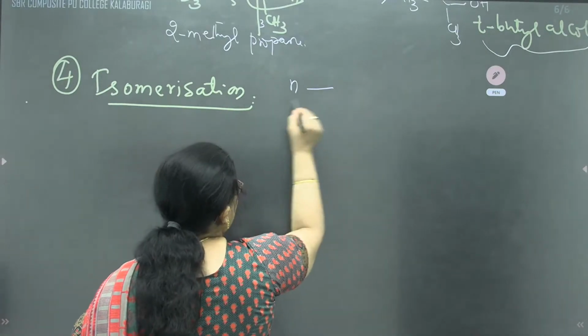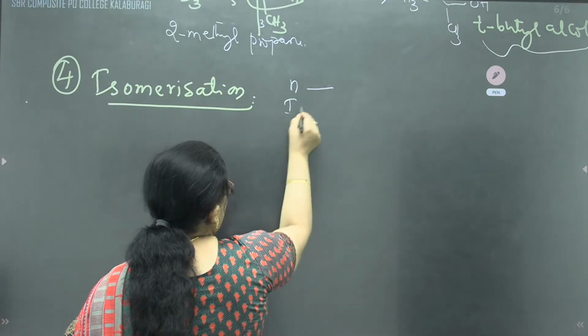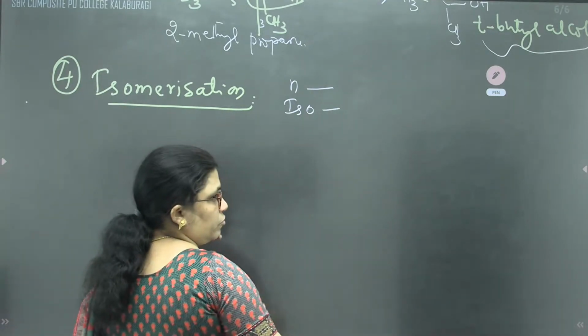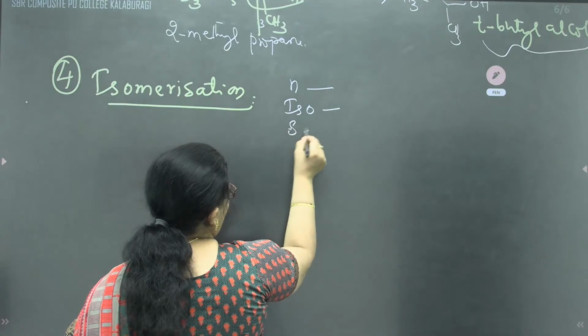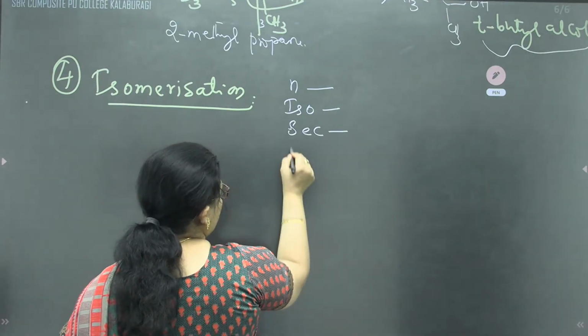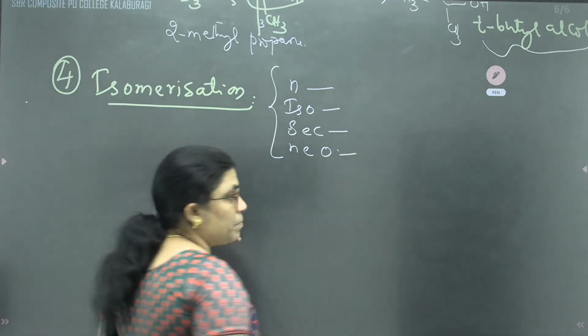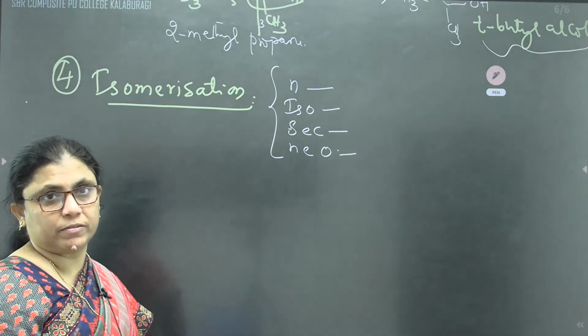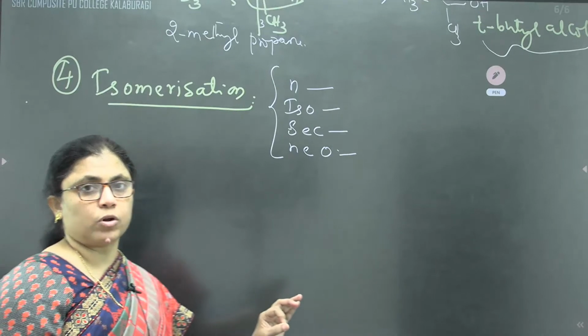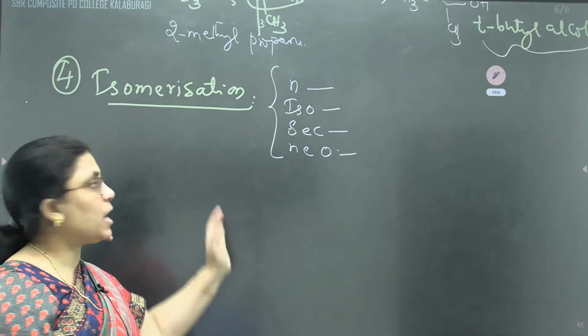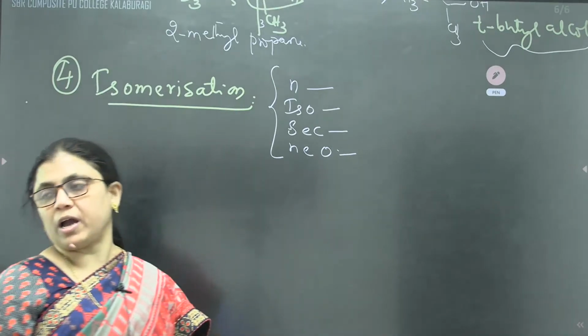When the second carbon atom is substituted by an alkyl group, it is called iso. Third carbon, it is called secondary. When all the carbon atoms are branched, they are called neo. These are the branchings that take place. Isomerization means what? Open chain hydrocarbons are converted into their respective isomers.